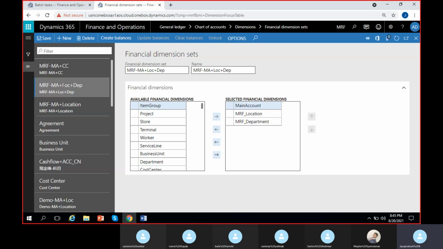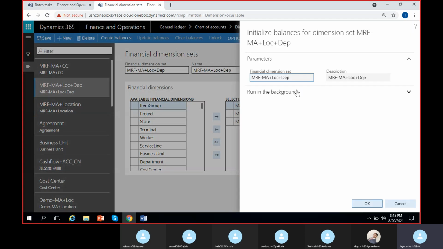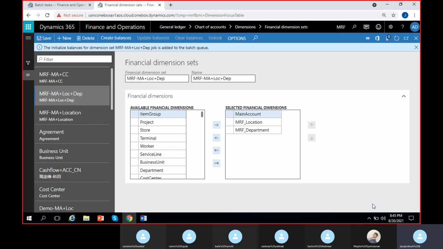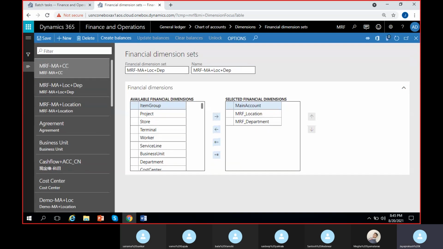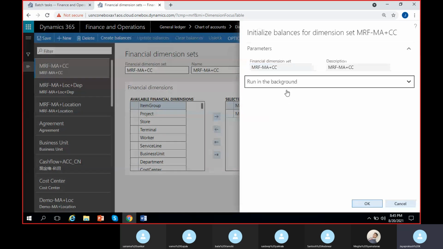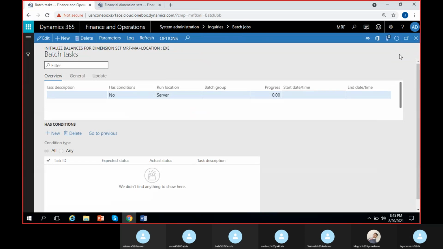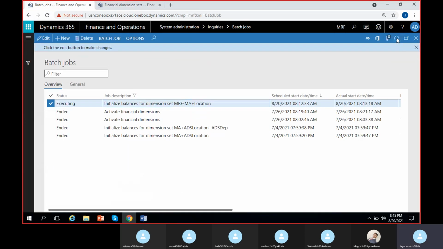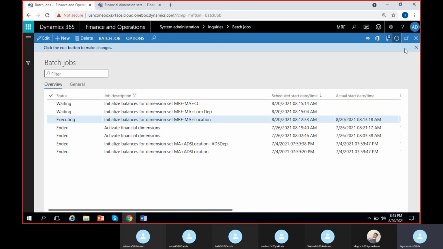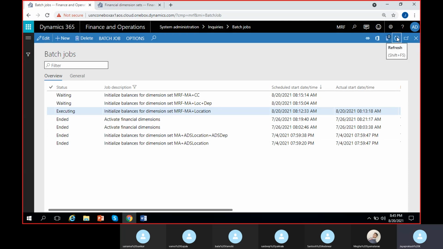By the time we can also run the same for this one. Create balances. Run in the background. Yes. Okay. Main account plus CC also we can run. Actually, we can also create balances and run it in the background in the batch process. So this time if I go back, close this, and if I refresh this, I can see all the three here. So these are still waiting. This one is now executing. Once it is done, it will start. Let one of it complete and we can check the balances.